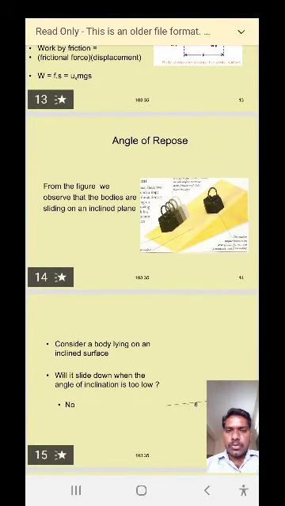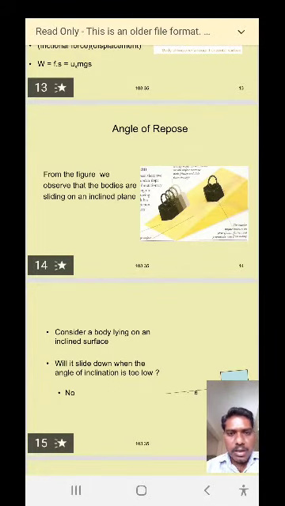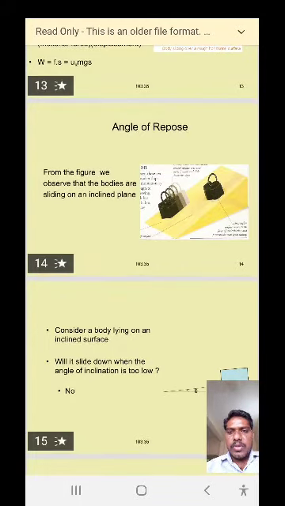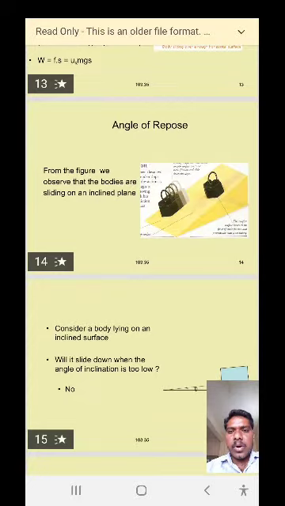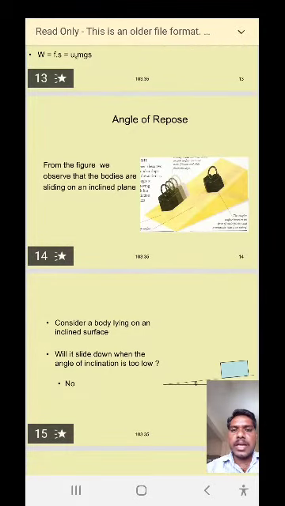Now I am going to discuss one more topic, that is the angle of repose. How can we define the angle of repose? From the figure, we can see that a number of bags, or a number of weights, are placed on the inclined surface. From the figure, we observe that the bodies are sliding on an inclined plane.